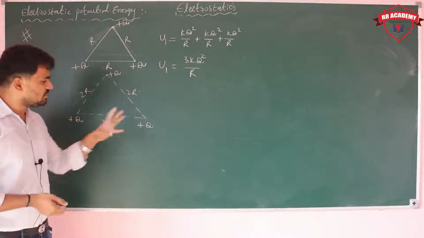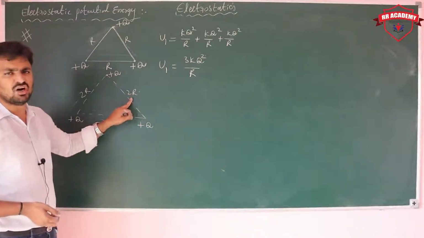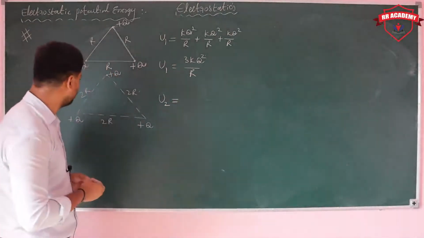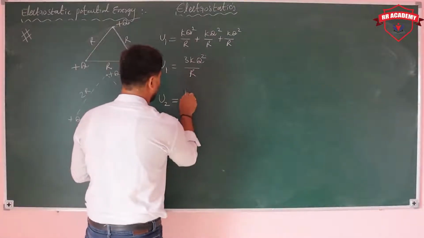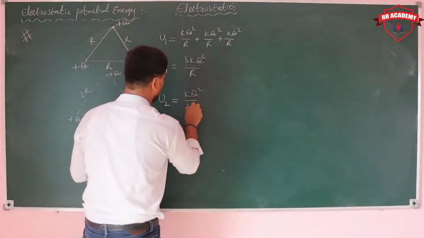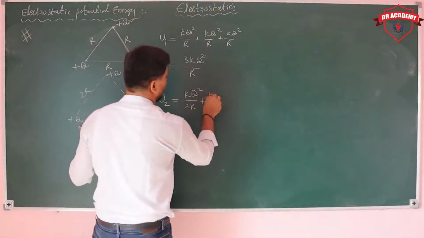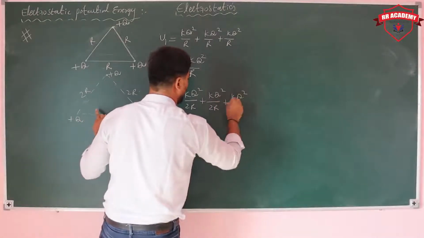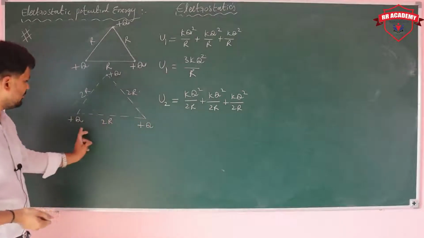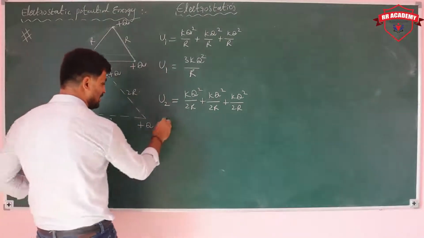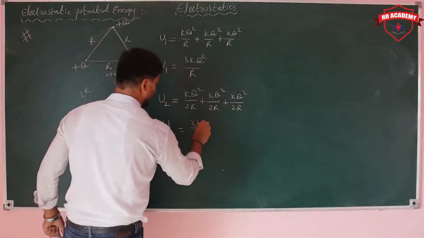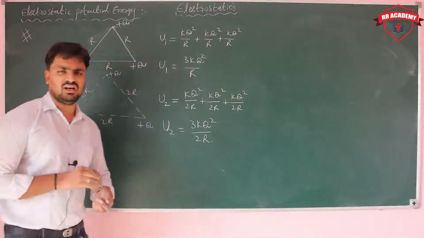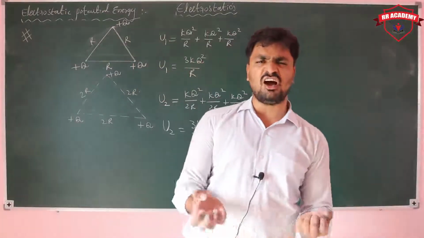Now we released them and they are in motion. When the separation is 2r, what is the potential energy? That potential energy I am taking as U2. U2 is equal to kq square upon 2r between these two, plus kq square upon 2r between these two, plus kq square upon 2r between these two. Now the total potential energy here, how much are you getting? 3kq square upon 2r.